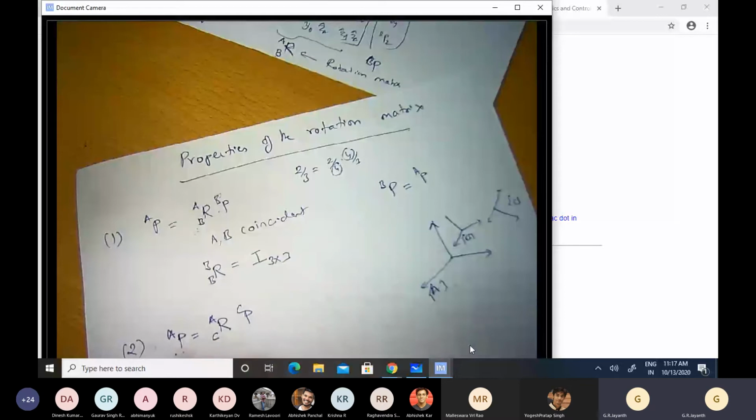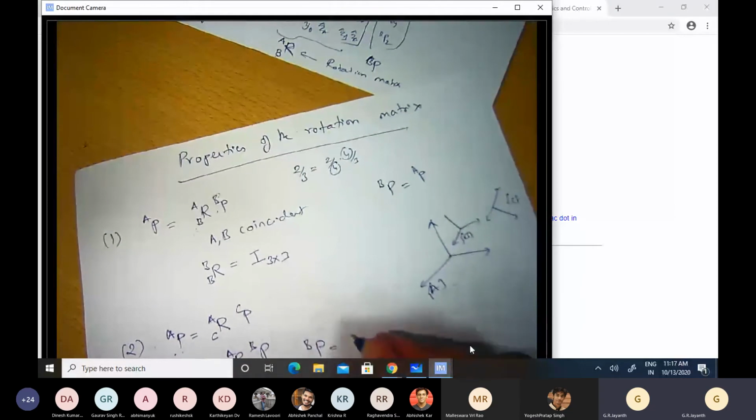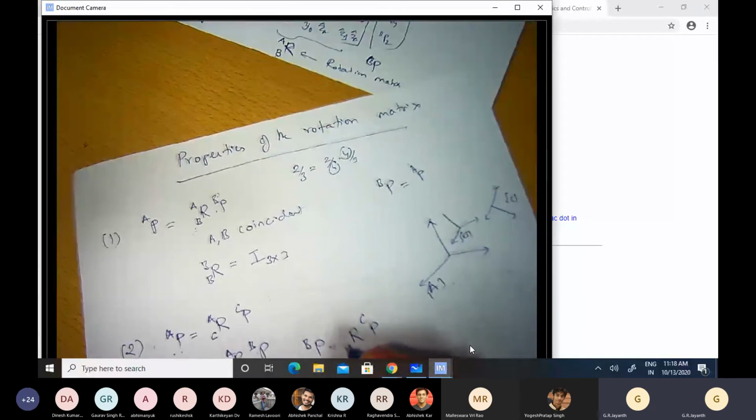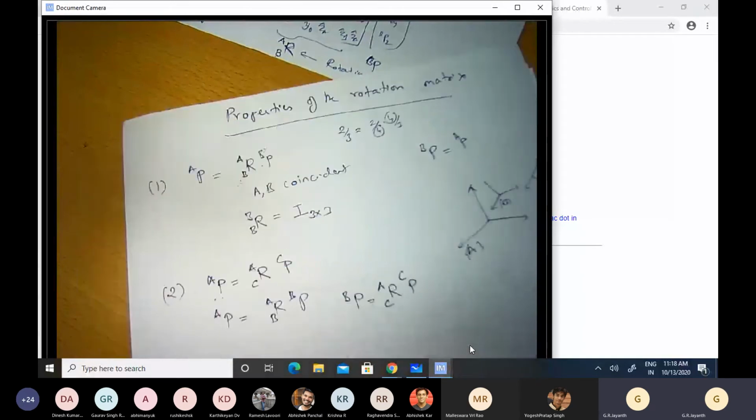Now I can also choose to represent P in the B coordinate frame and relate that to A first. So I can write PA as R of B with respect to A, PB, and then the point P in the B coordinate frame can be related to its representation in the C coordinate frame by means of this particular matrix.